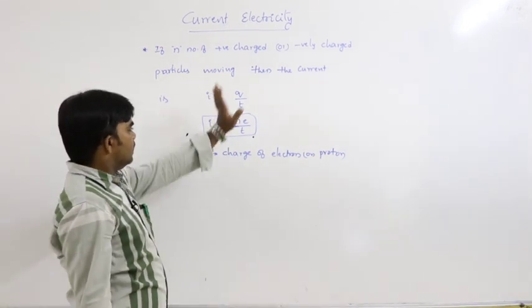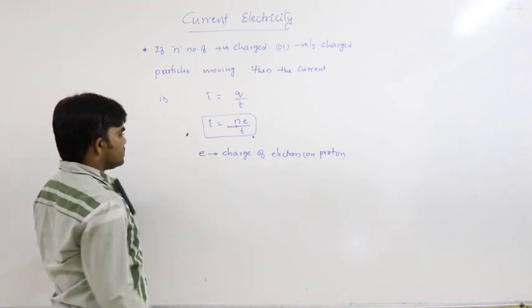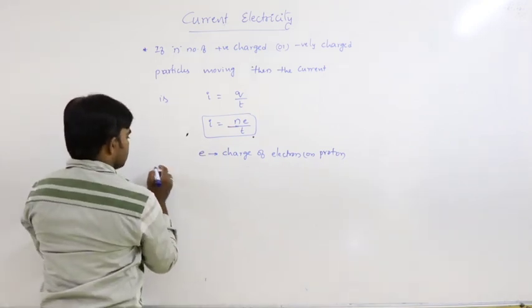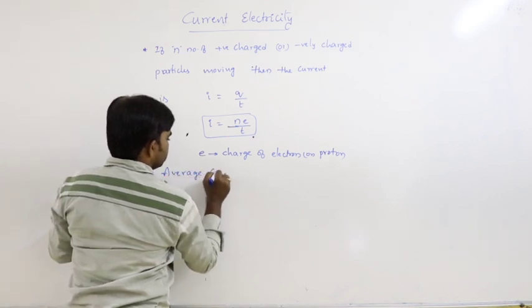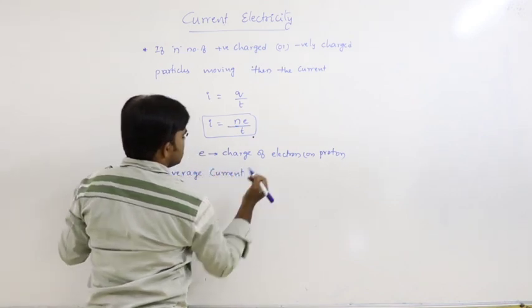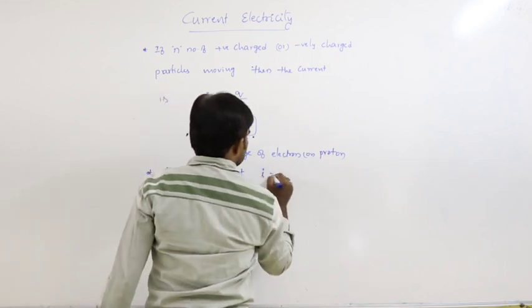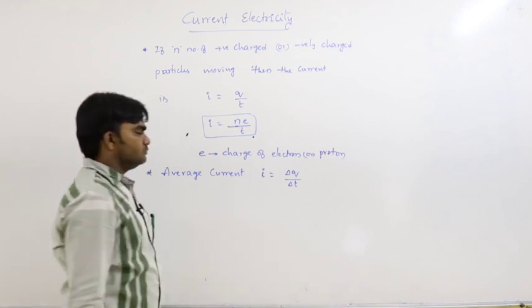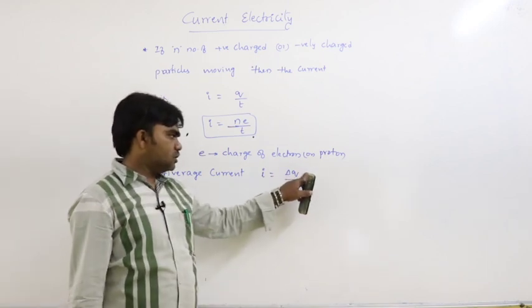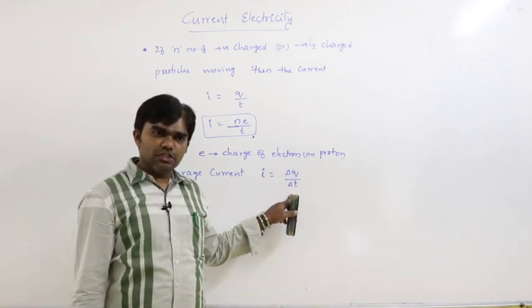So this is the current. Next, average current I can be written as delta Q by delta T, the number of charged particles divided by change in time.